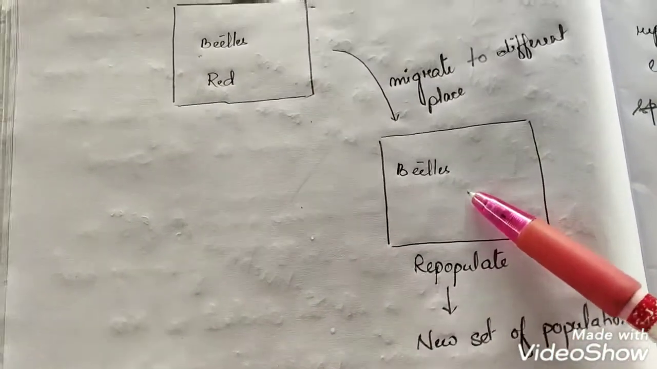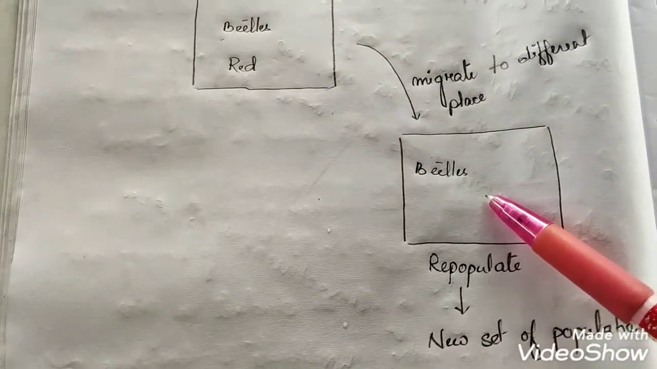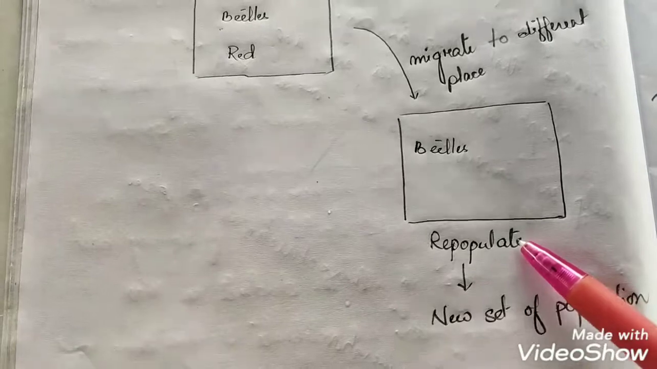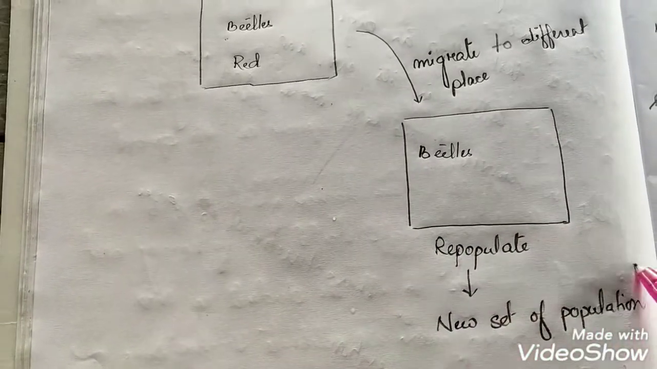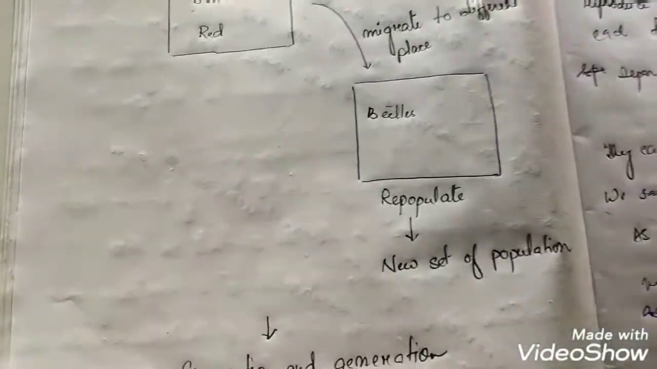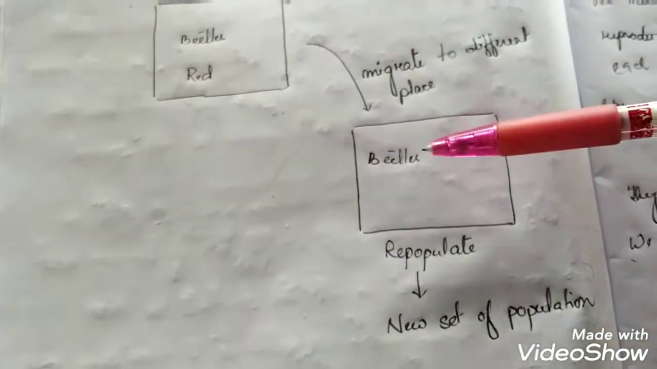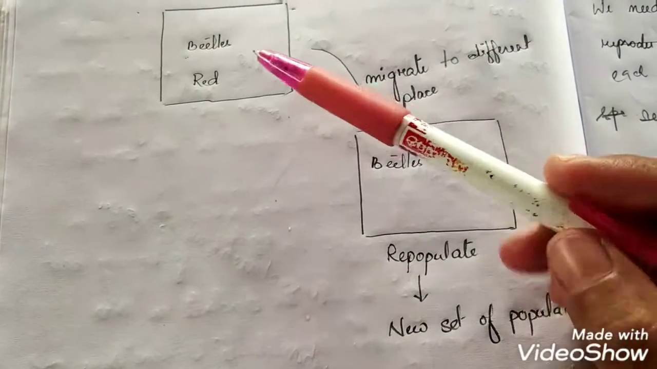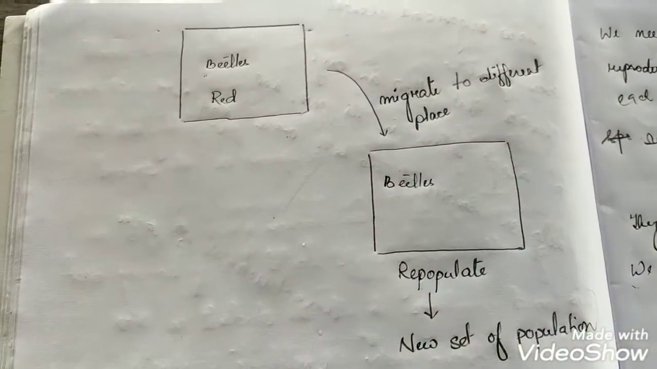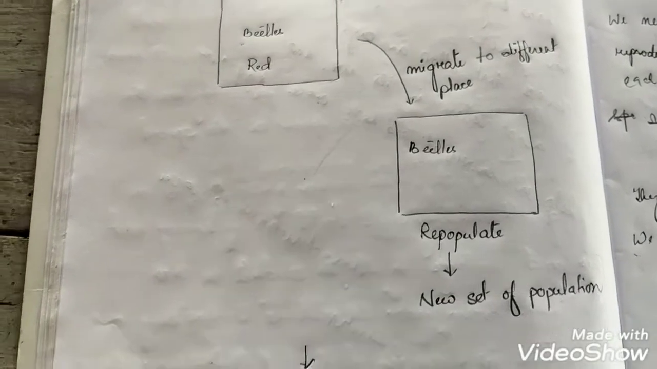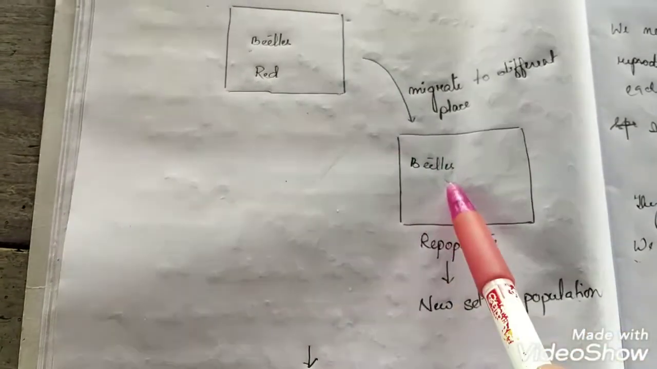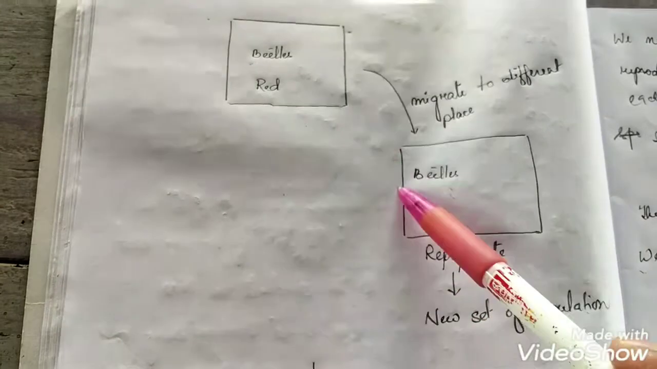The beetles which migrated to a different area will start to repopulate, and after repopulation, a new set of populations will develop in this field. Over time, this red beetle and this beetle cannot reproduce, since they are very far away from each other. They cannot reproduce among themselves, and we say they are reproductively isolated, since they are very far from each other.